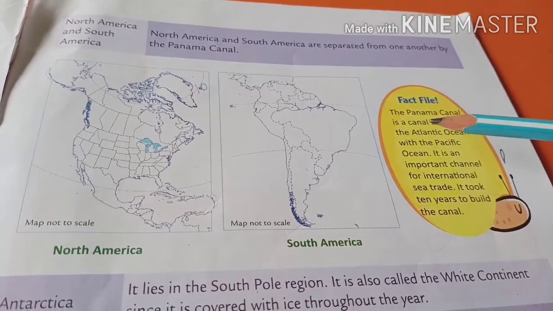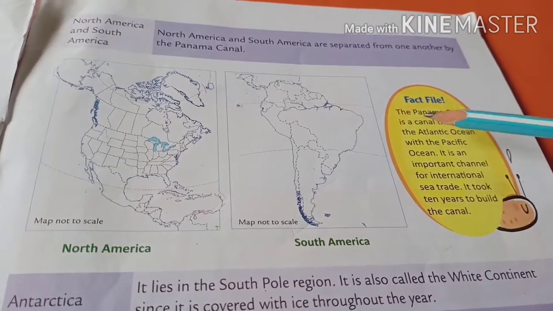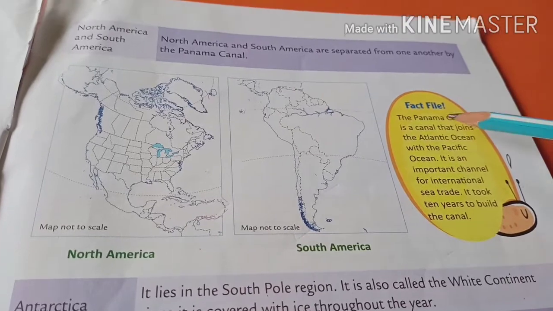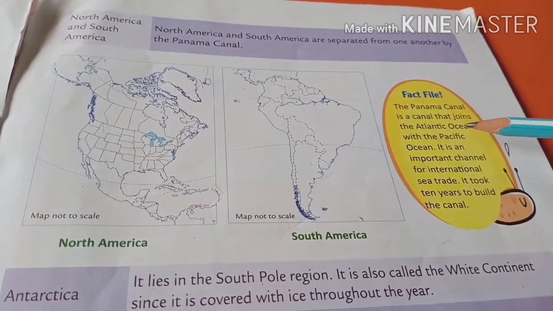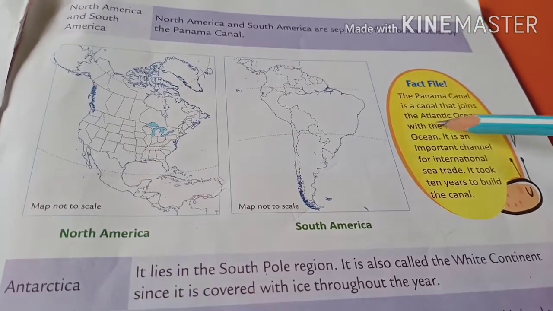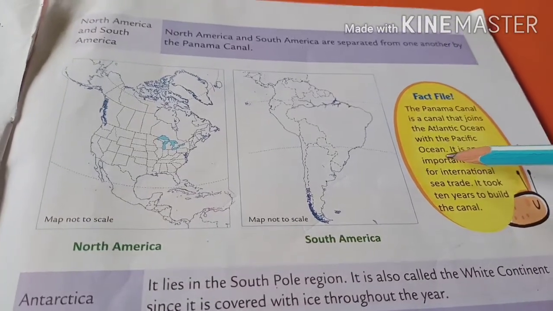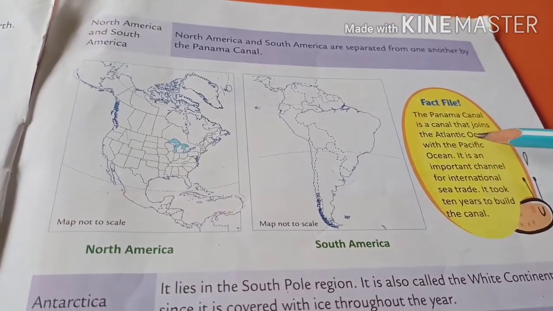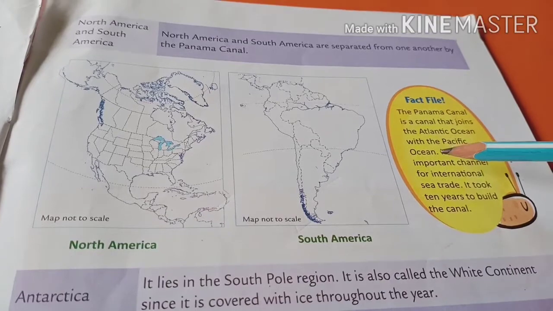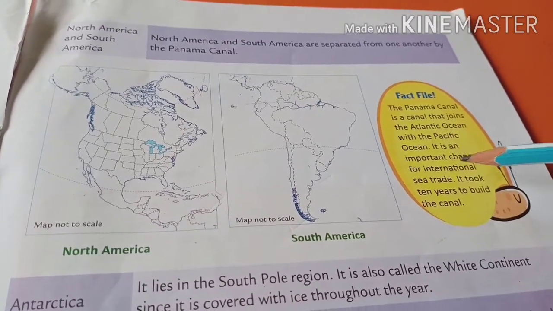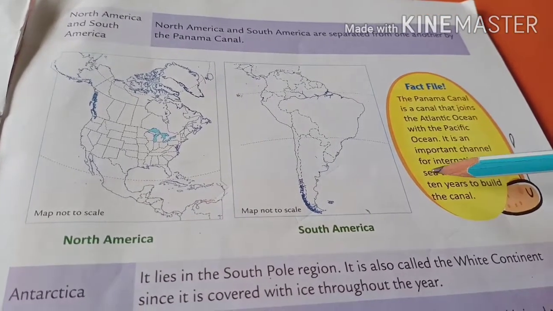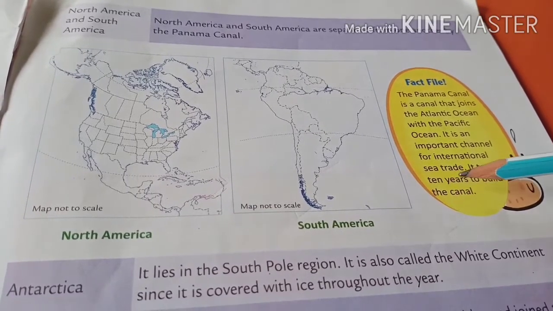Understood? Here the fact file is there. What do you mean by Panama Canal? The Panama Canal is a canal that joins the Atlantic Ocean with the Pacific Ocean. This canal joins the Atlantic Ocean and the Pacific Ocean.